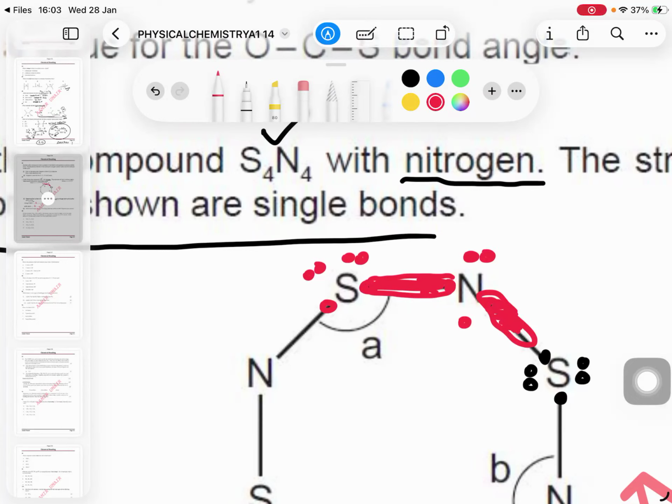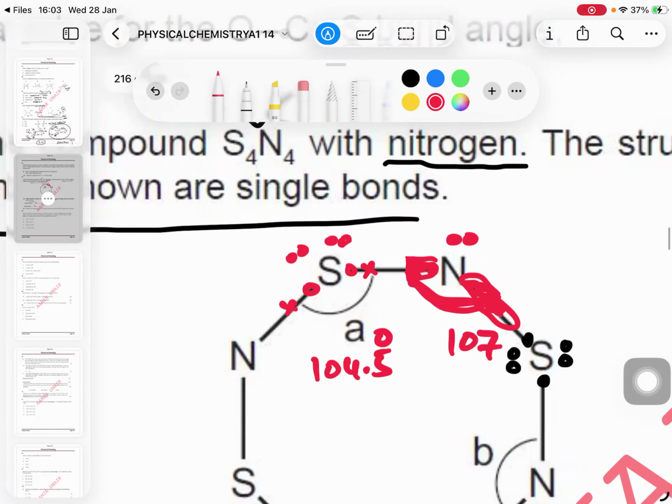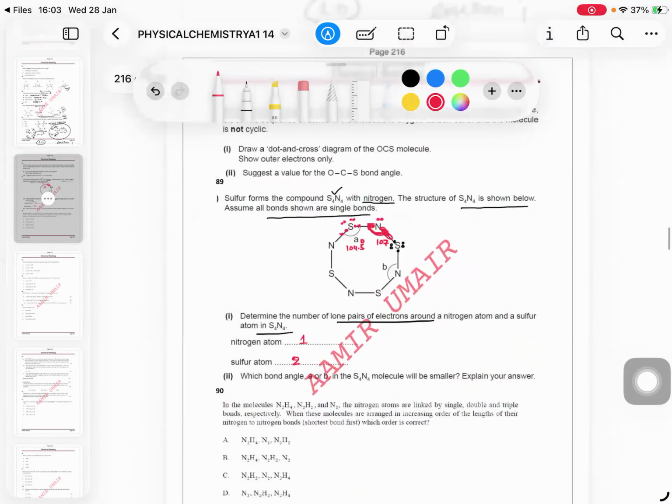In the case of sulfur, how many are left? 2 lone pairs. And what is the angle here? 2 lone, 2 bond. Around sulfur, what will be the angle? 2 lone, 2 bond is 104.5. What about 2 bond, 1 lone? 107. So which one is smaller? A.